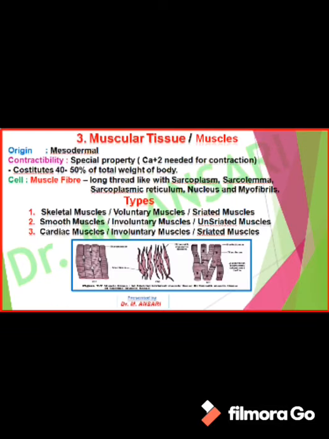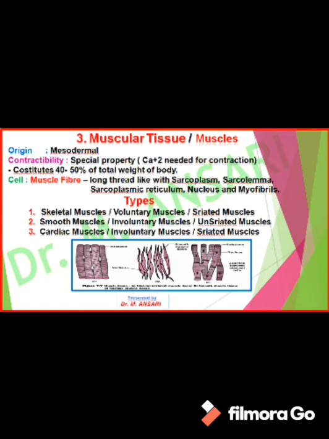The other tissue present in our body is muscular tissue, which is also called muscles. These are mesodermal in origin and have the special property of contractility. Calcium ion is needed for contraction of muscle fibers. Muscles constitute 40 to 50% of the total weight of the body.